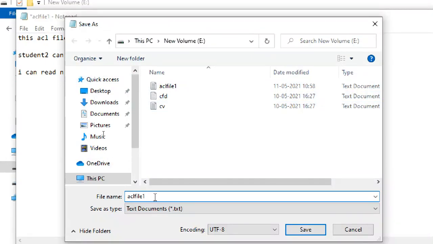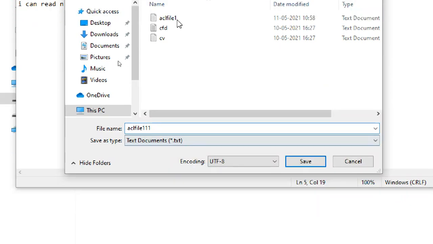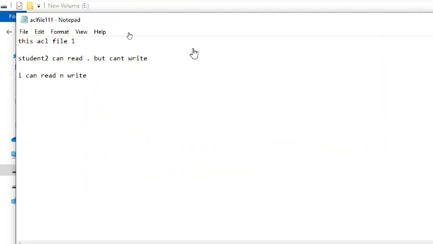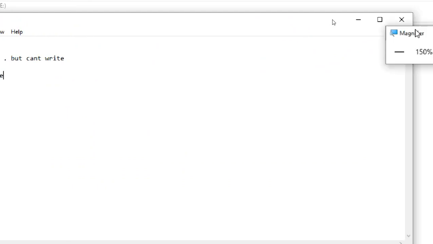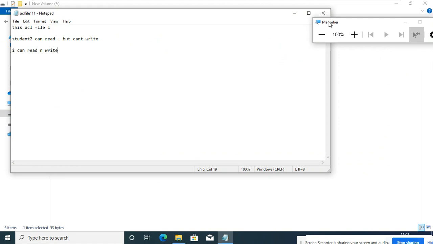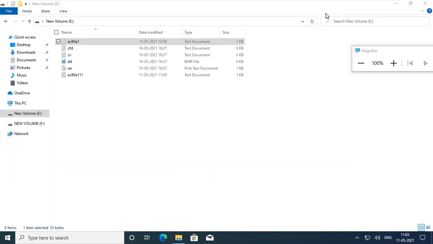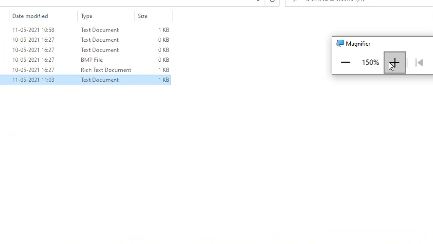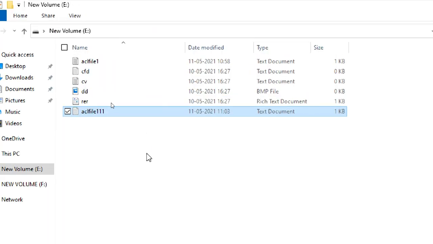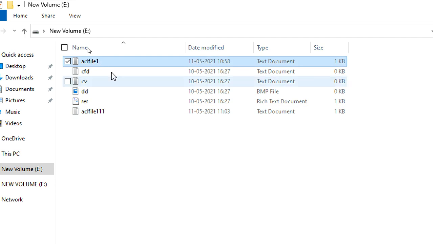Okay. What I'm going to do is I'll do a save as with a different name, not with the same name. Yes, it is saved with a different name. Actually, that also should not be allowed, because this is also very dangerous. But we didn't give that many serious permissions, only just the deny permission. Explicit also we didn't define.